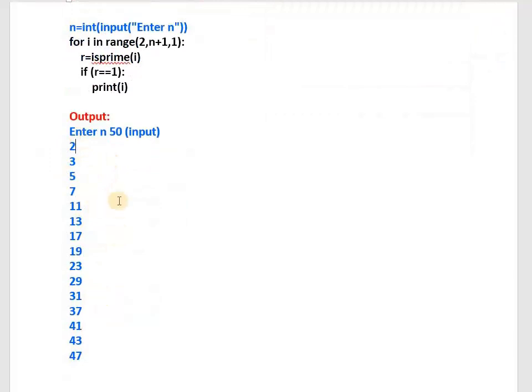Okay, in between 2 to 50, 2 is a prime number. 2 is divisible by only 2 and by 1, not by any other number. 3 is divisible by 3 and by only 1, not by any other number. See, all these numbers are prime numbers only. 41 is divisible by only 41 as well as by 1. As you know already in mathematics, all numbers are divisible by 1 as well as by themselves. If divisible by any other number, then that is not prime.